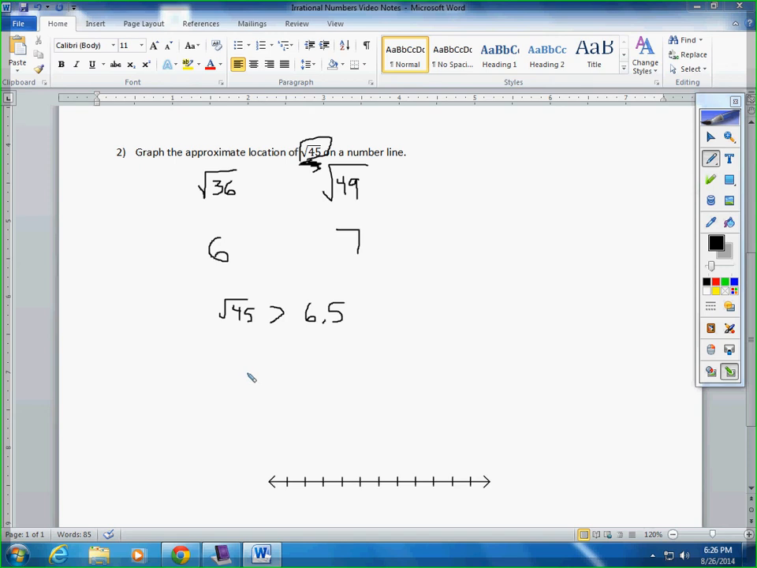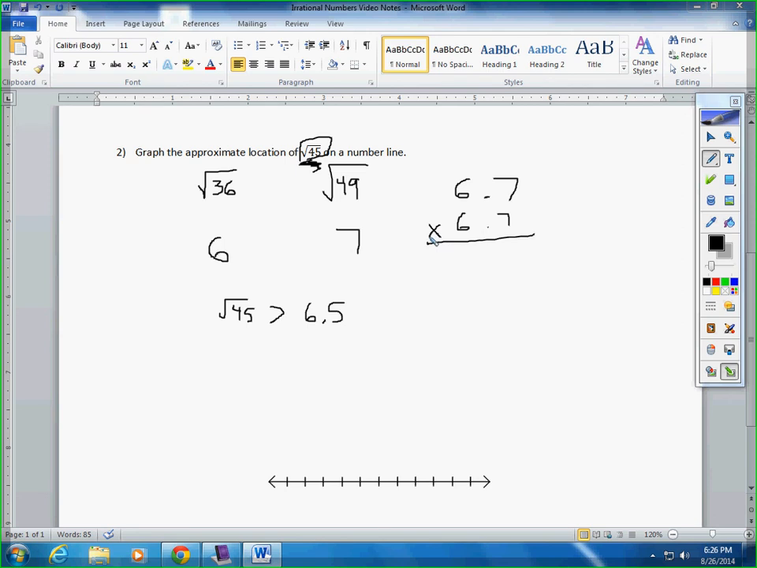Okay? So since 45 is closer to 49 than it is to 36, let's just lay a guess down. Let's guess, I don't know, 6.7. So we're going to guess that the square root of 45 is about 6.7. And how do we check that? Folks, we love to check things in math class. All you have to do is multiply. So 6.7 times 6.7, and let's see what we come out with.